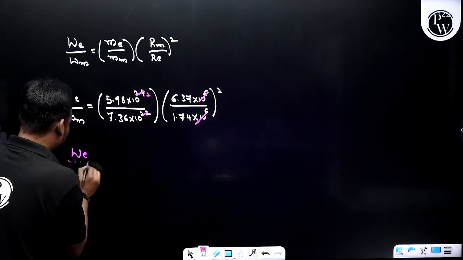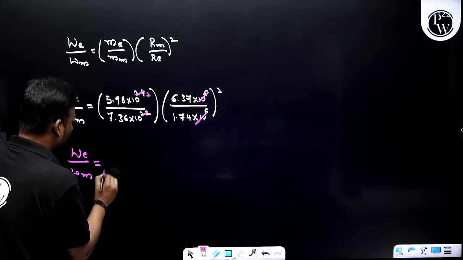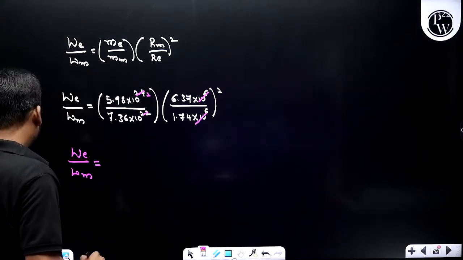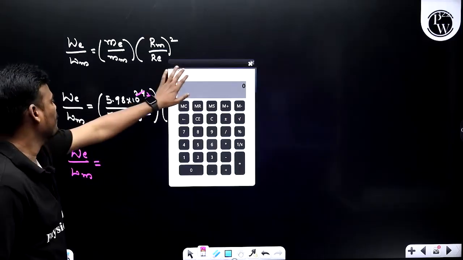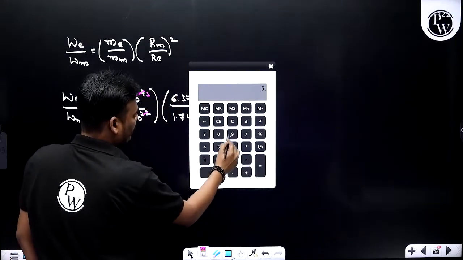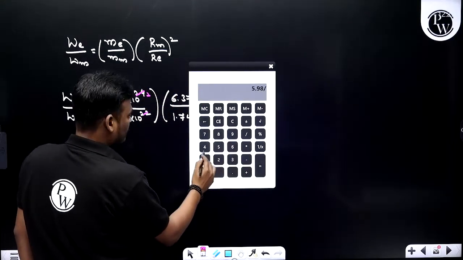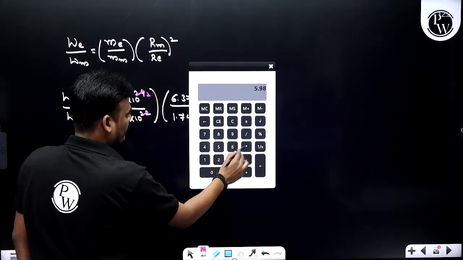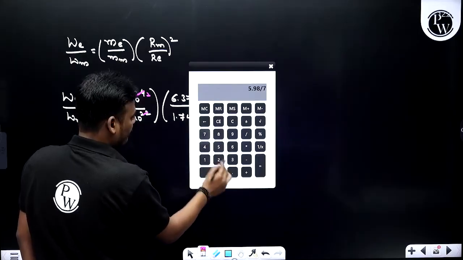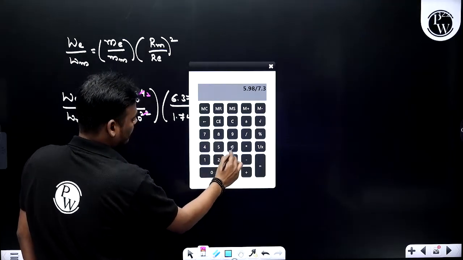So WE divided by WM equals, take the calculator for easy calculations, 5.98 divided by 7.36.